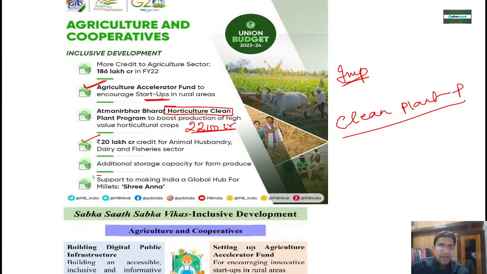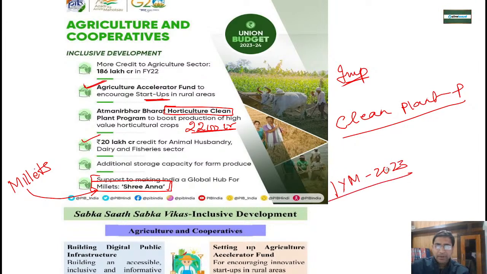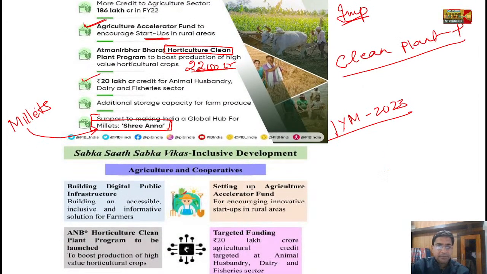And yes, again a new name, Shri Anna. Shri Anna means which is above all grains. That is called Shri Anna, the highest respected. Millets are being declared as Shri Anna in this budget. And we know that the world is celebrating International Year of Millet 2023. So this topic becomes very very important, right?